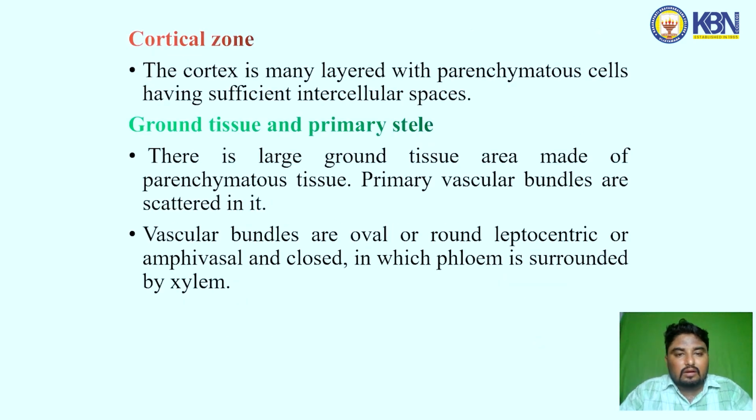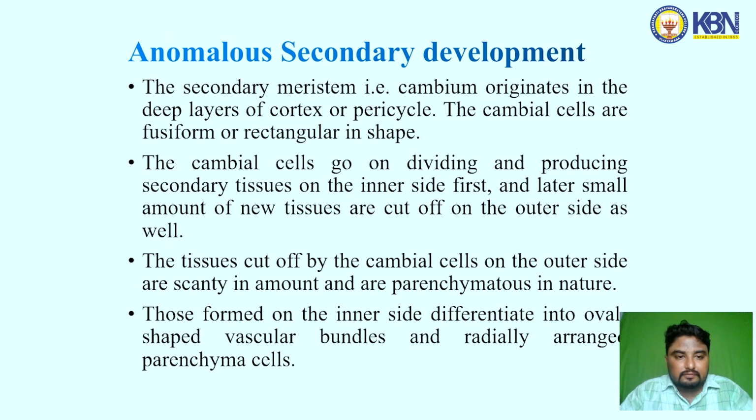Cortical zone. The cortex is many layered with parenchymatous cells having sufficient intercellular spaces. Ground tissue and primary stele. There is a large ground tissue area made up of parenchyma tissue. Primary vascular bundles are scattered in it. Vascular bundles are oval or round, amphivasal or concentric and closed, in which phloem is surrounded by the xylem.